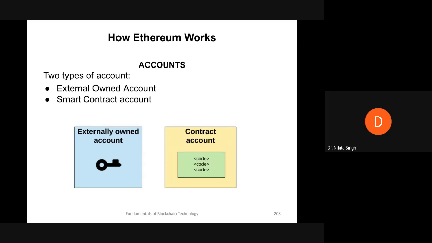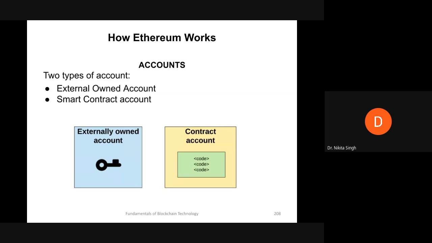That is, this externally owned account and this smart contract account both have the ability to send, hold, or receive some Ether. As we have seen in Bitcoin, you have a public address where you can get your BTC from and from where you can transfer your BTC.